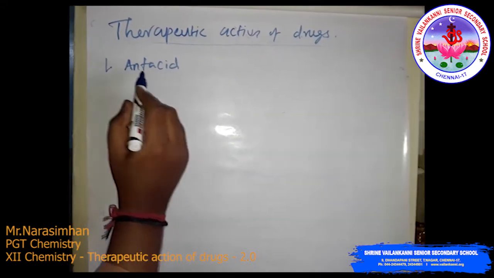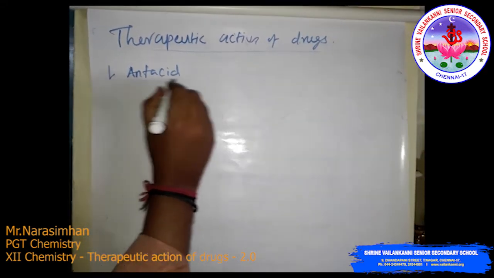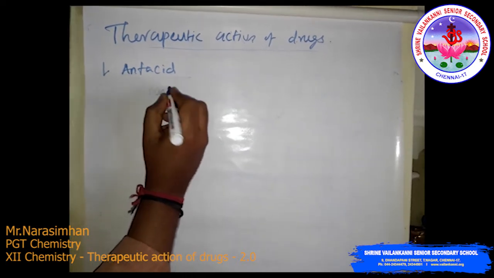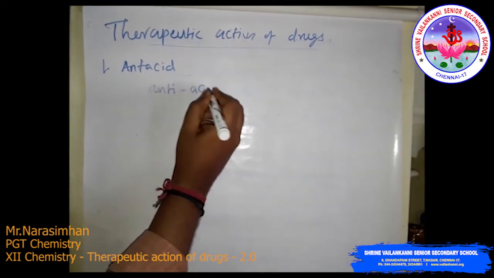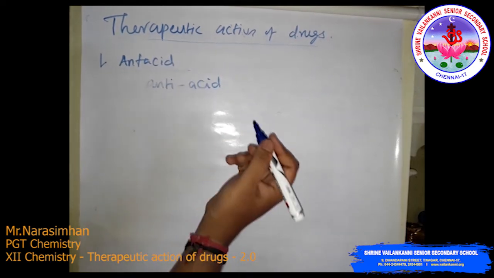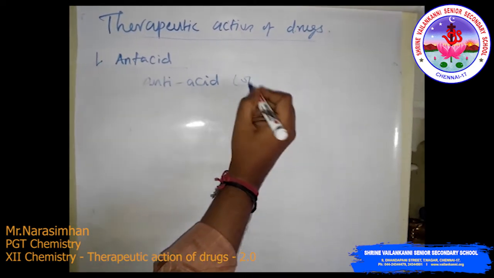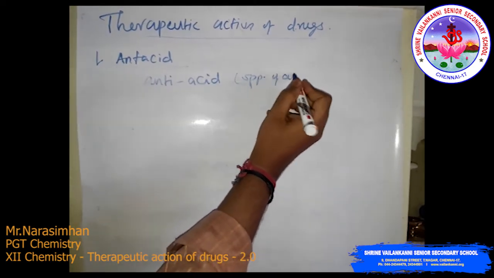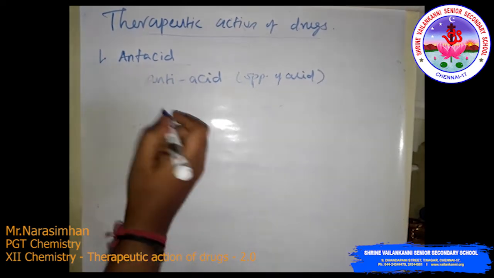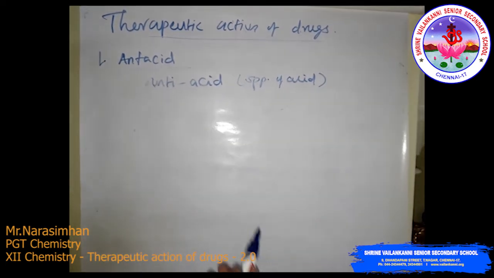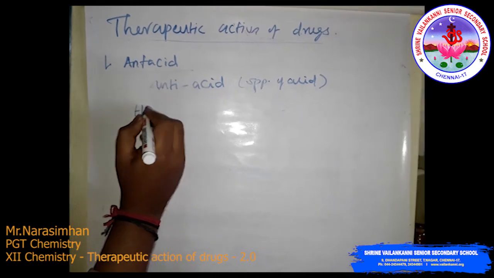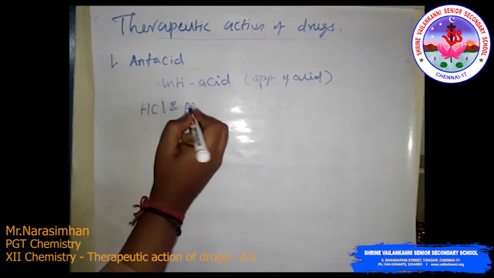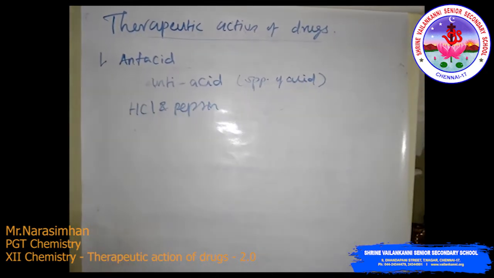First we will discuss the antacid. So antacid means what? Antacid means anti-acid, the opposite of acid. That means against HCl and pepsin.